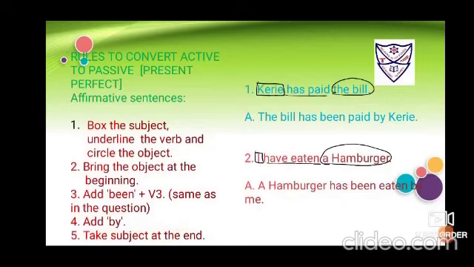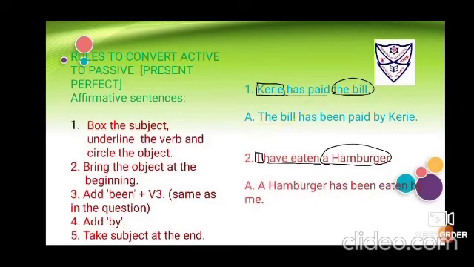Now number 1 will put these rules into practice step by step. Read number 1. Carrie has paid the bill. So box the subject Carrie, underline the verb has paid and circle the object the bill. Second step, bring the object to the beginning. So the bill I have brought ahead. According to this object, the bill, I'll be putting either has or have. Because it is singular, I'll be putting has.